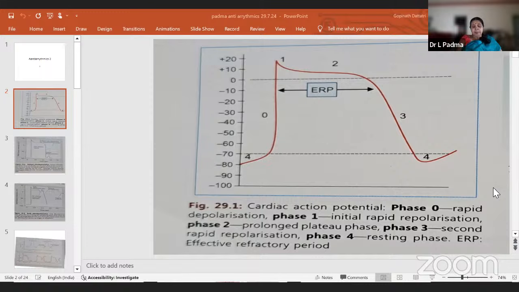So this is once more a reinforcement of sodium channel blockers, calcium channel blockers, beta adrenergic receptor blockers, and potassium channel blockers. This is the by-hearting session, the summary of the antiarrhythmic drugs according to their mechanism of action. So now coming to the important note.